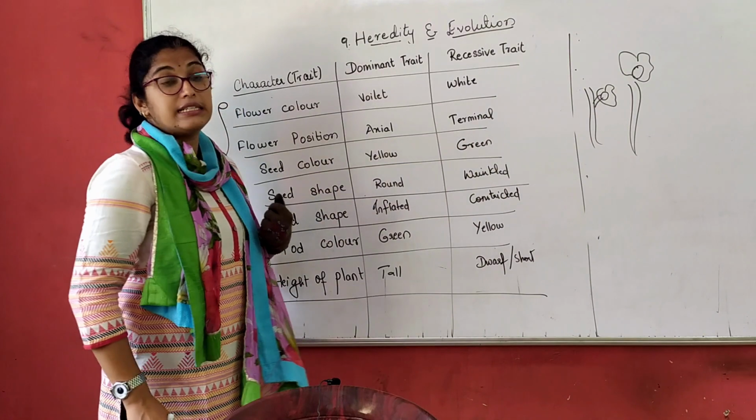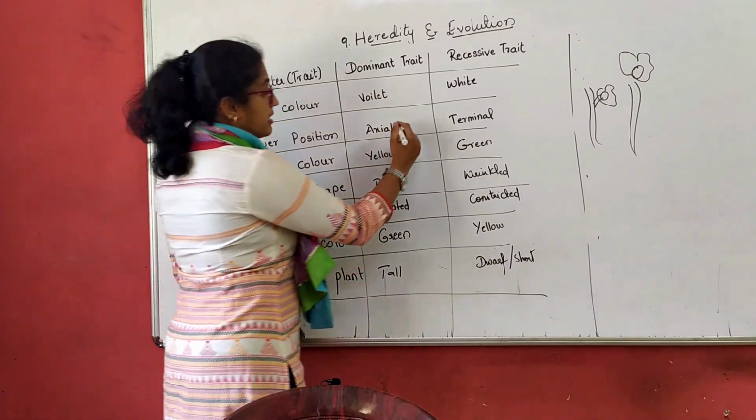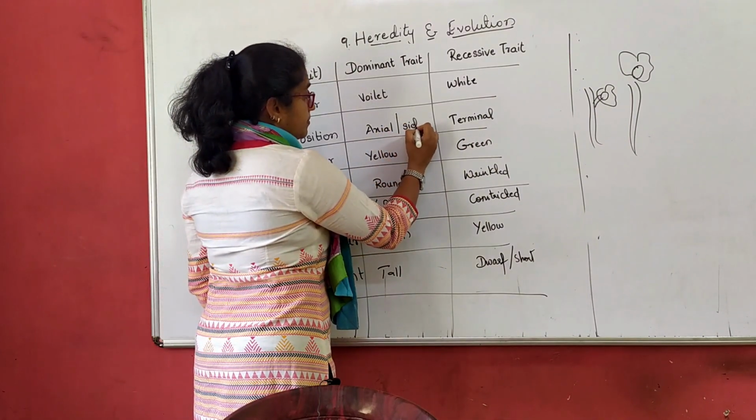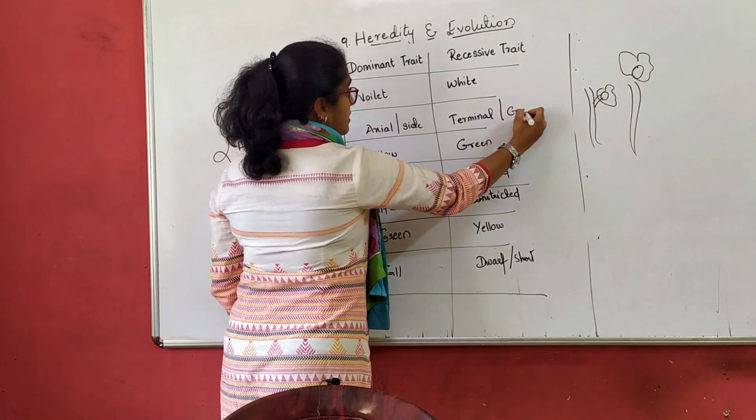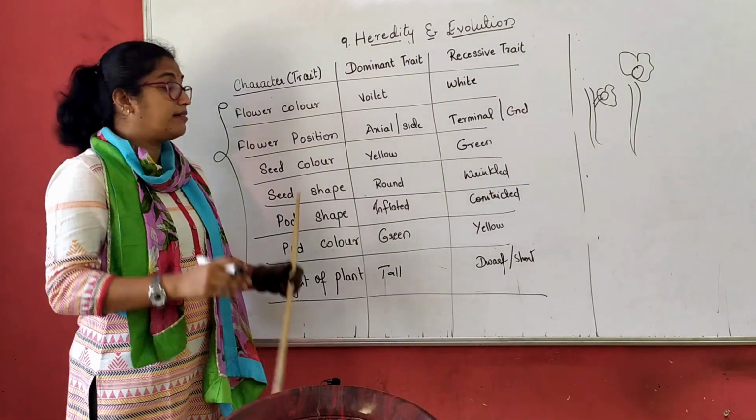And this is a recessive. Axial is at the side. I'll just write side here. And terminal is at the end. Or terminal means at the end.